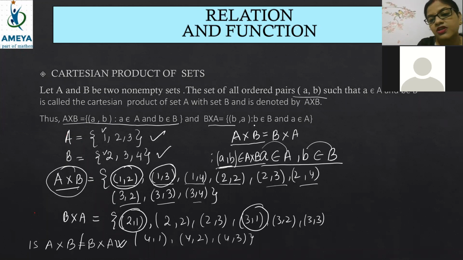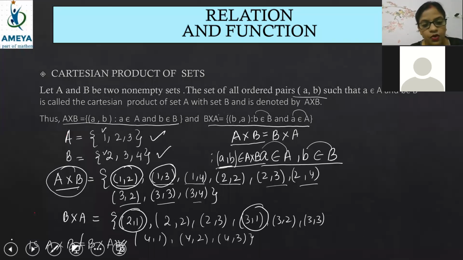Then, beta, for B cross A the ordered pair will change, because when we write B cross A, the B element comes first and the A element comes after that. So b belongs to B and a belongs to A, so this will be B cross A. Okay. Now we will go to the next page.